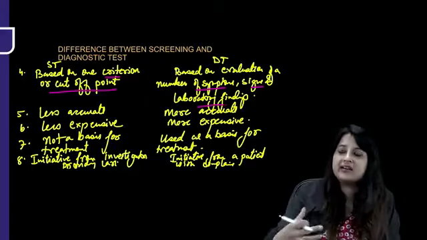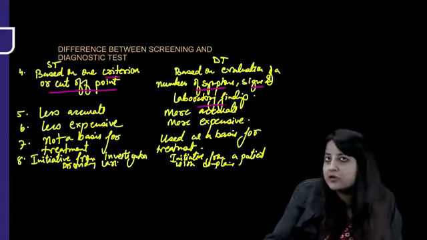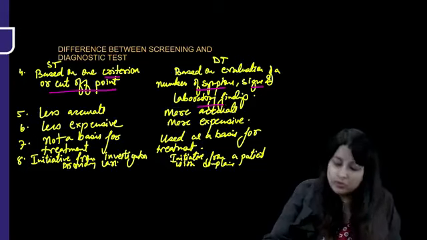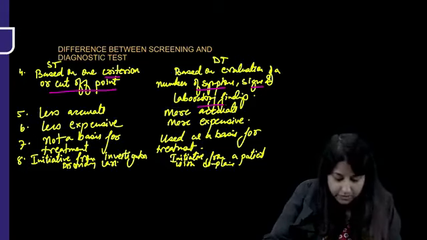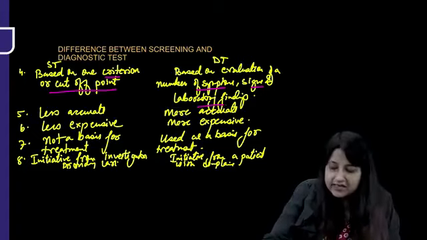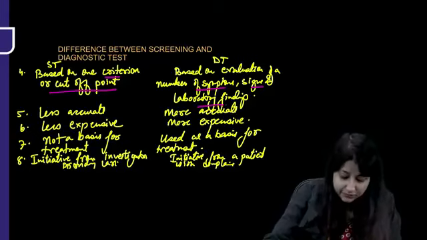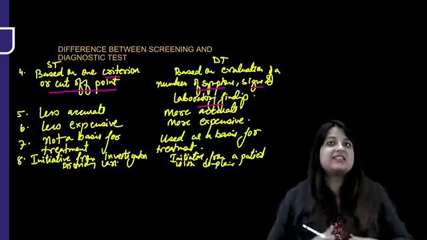Like you could take a cutoff 120/80, I can keep 140/90, but whatever cutoff we take is going to remain throughout, okay? And when you talk about screening test, it's based on one cutoff criterion. The cutoff is final, all right? But with a diagnostic test, a clinician will always consider signs and symptoms. So obviously, screening test is less accurate.